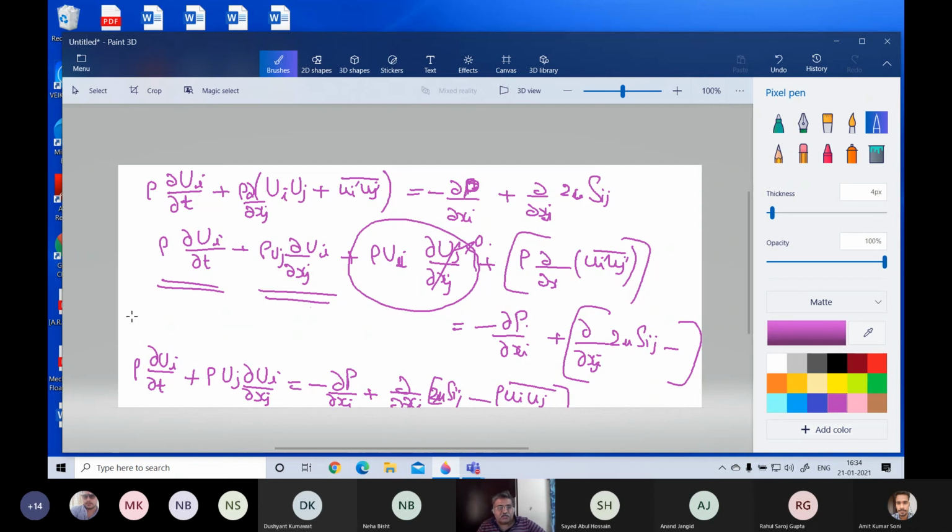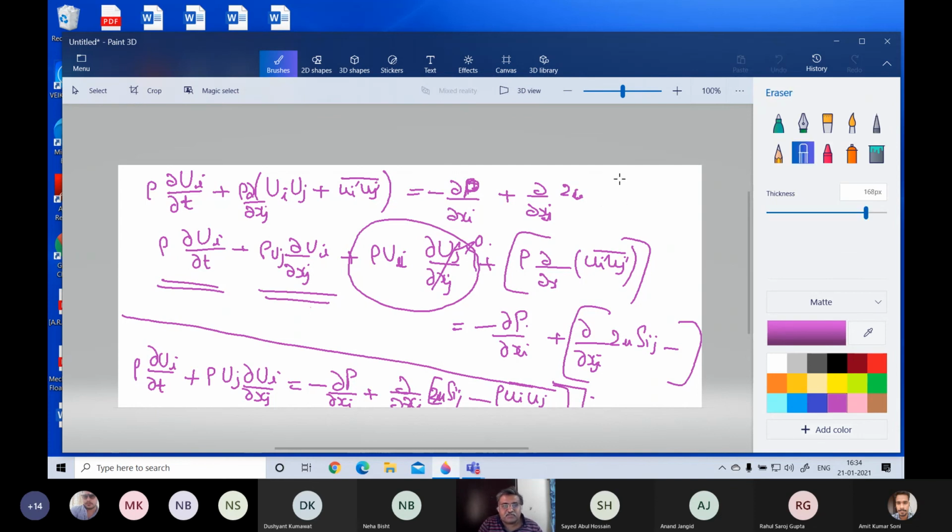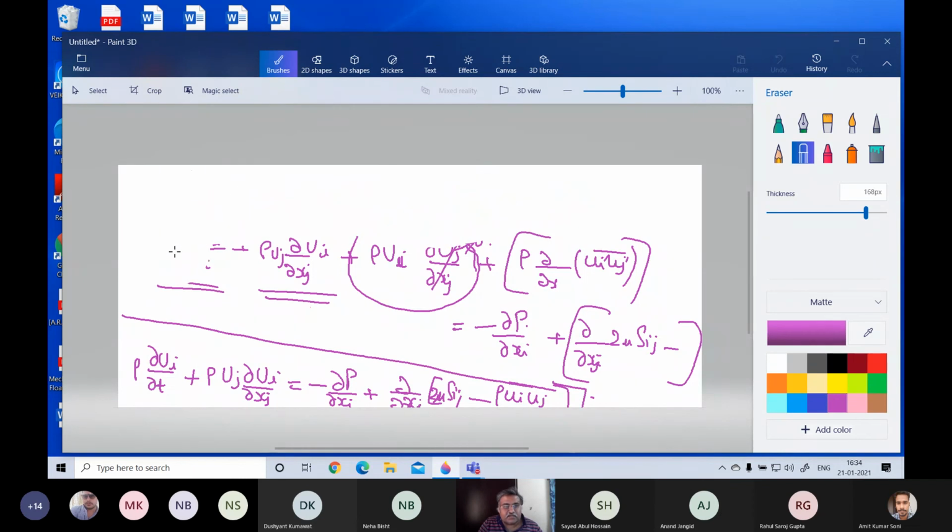Now, this equation is the main thing you have to remember, and this equation is known as the RANS equation. I'll remove this first part. This equation is important, let us keep it there.